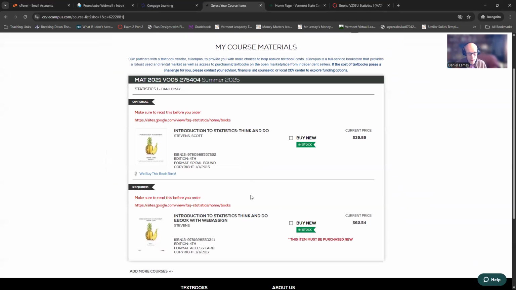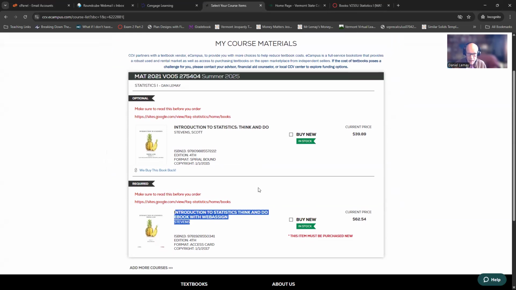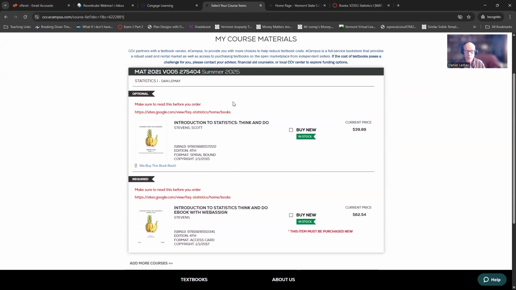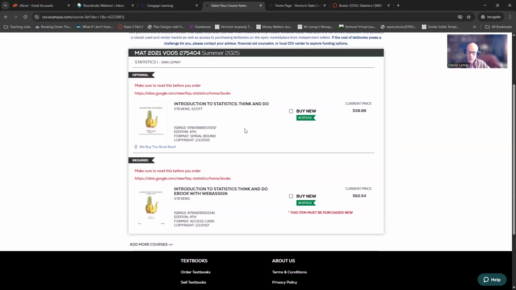So here's the spiral bound book. Here's the WebAssign one. You've got to buy it new. They're charging $62.54. That's not too crazy. I've spent more than that on a book, but I'm going to show you a way to save a little bit of money with that. And then here's the spiral bound book that you can buy from them. They're also charging almost $40 for that. Plus, I think there's shipping involved with this one. So this is what eCampus is charging.